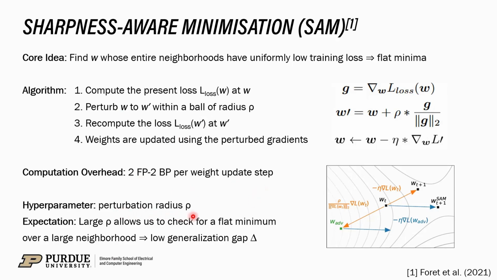The perturbation radius rho is the hyperparameter of the algorithm, and it is expected that when rho is increased, we are checking in a larger neighborhood, and hence the generalization gap delta must be low.